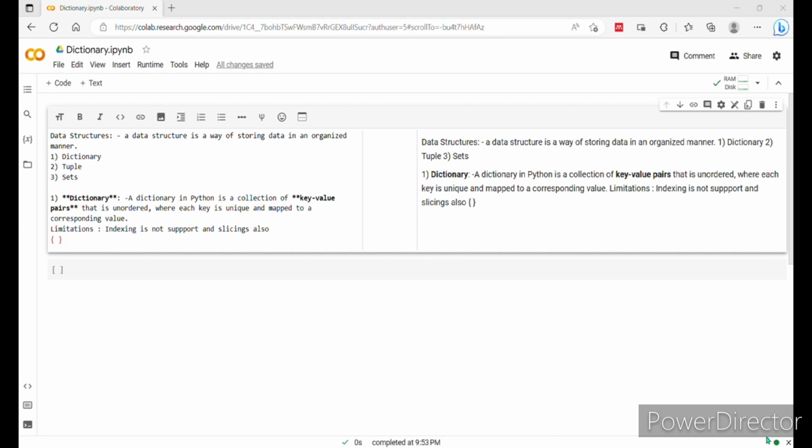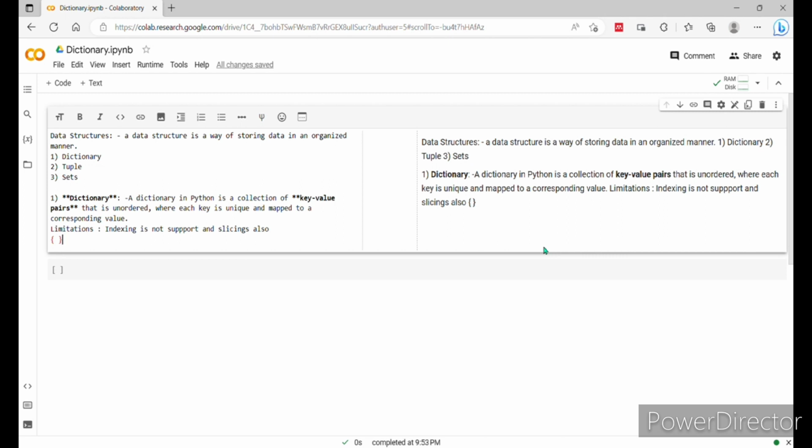So today we'll talk about the dictionary. There are three primary data structures: dictionary, tuple, and sets. Today we'll talk about the dictionary. In the next lecture we'll talk about the tuple and sets. These three come under the data structures.